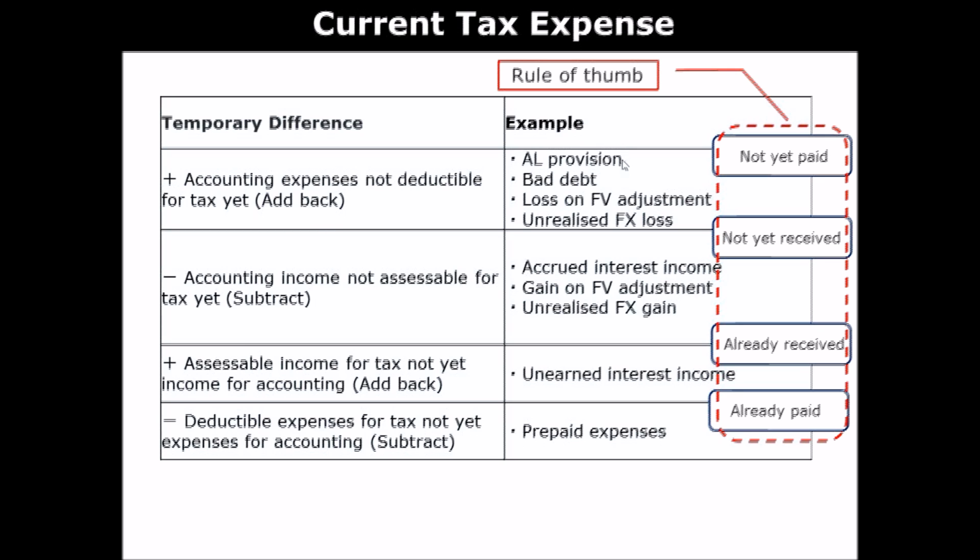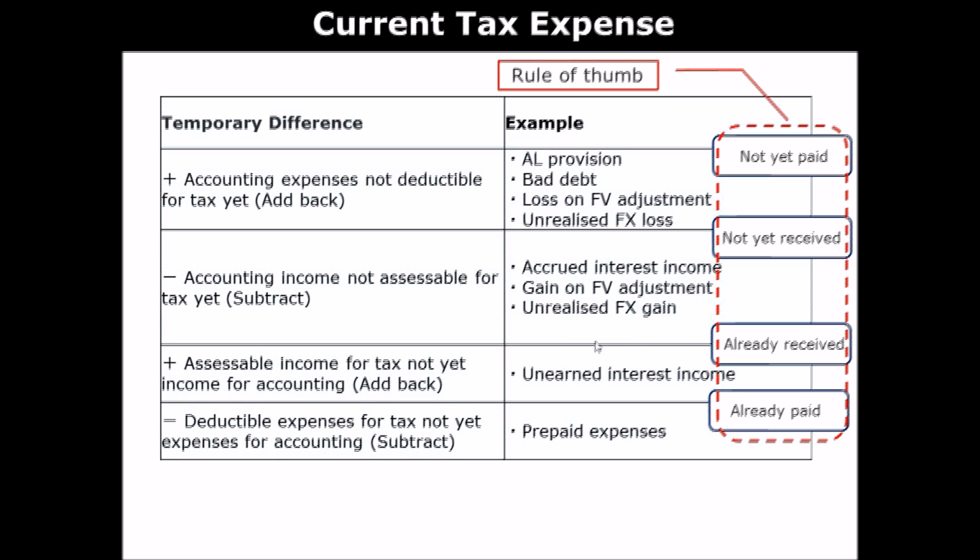So this is actually bolstering the explanation that I have just provided. So looking at these temporary differences, these are the things that you have to do in order to adjust accounting profit to taxable income, right? So for example, provision that I have just touched on, you have to add the expense back to the accounting profit because that will be deductible in the future. So you have to add it back, right, in order to calculate taxable income from accounting profit.